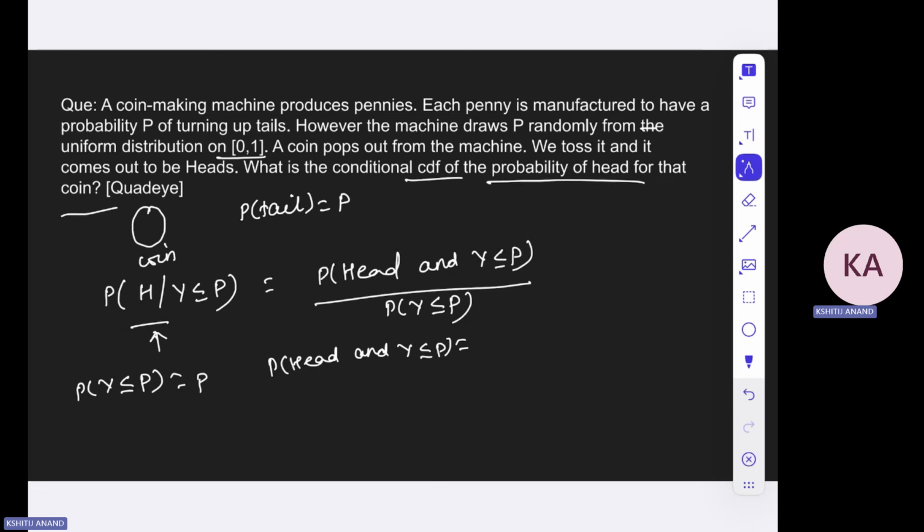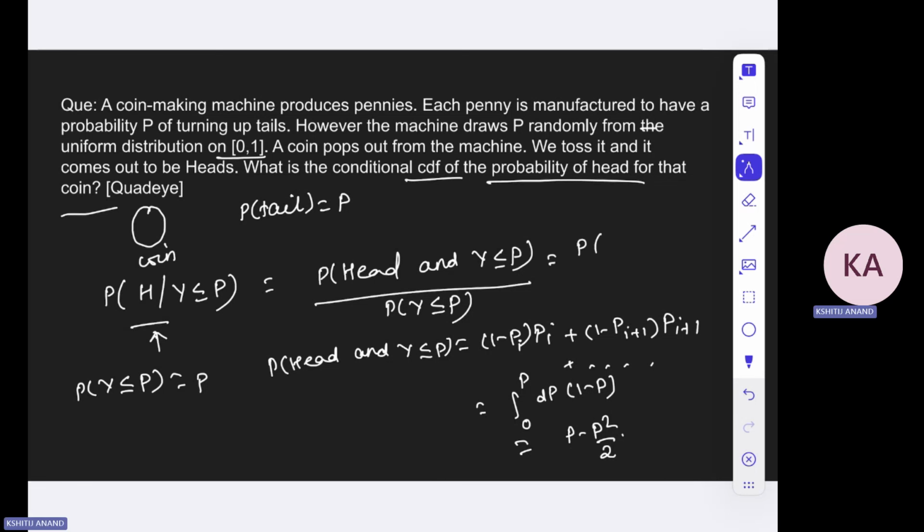So the probability of tails is P, then the probability of head will be 1 minus P, if you have got a certain P from the uniform distribution. Then P i plus 1, then the probability of that P, and so on. So multiple P will be there, and the probability of head in that particular case will just be the integration from 0 to P of (1 minus P) dp. So it will simply be P minus P square by 2. Okay, now you can put it over here.